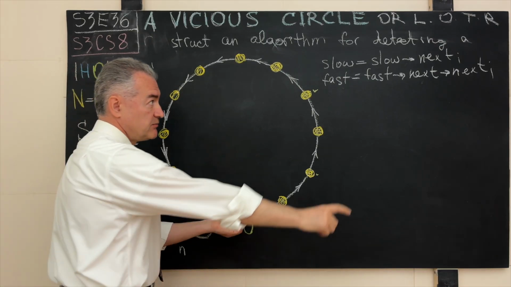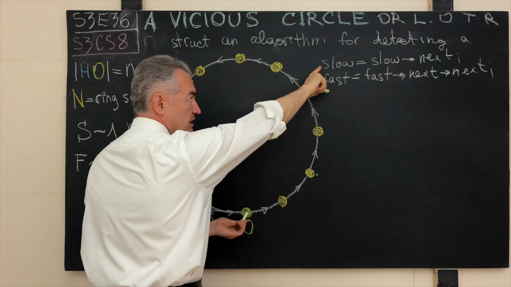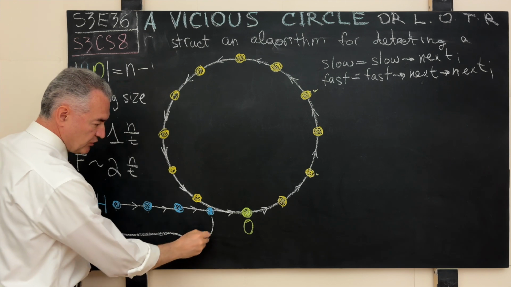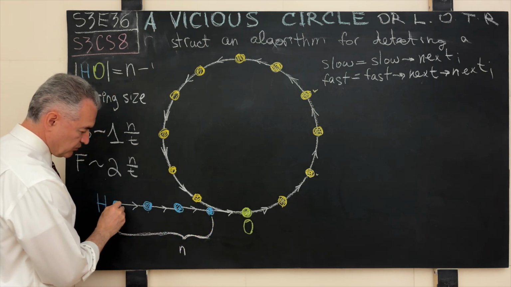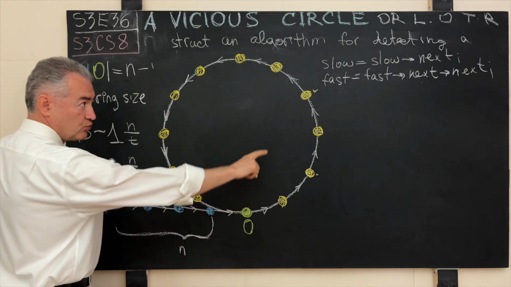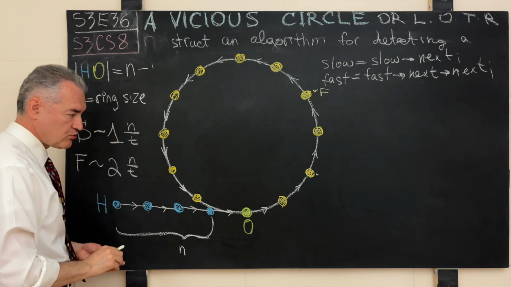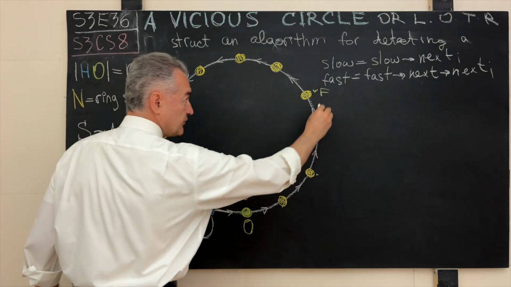And precisely because the speed of the fast runner is twice the speed of the slow runner, what will happen if this distance over here is n, or in this particular case, let's count, we'll have 1, 2, 3, 4 nodes. How many nodes away from the origin will the fast runner be at the point where the slow runner is over here? Let's say we designate slow sitting right here, fast is right here.